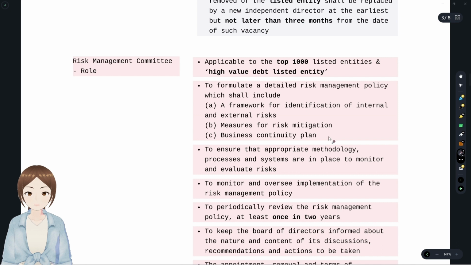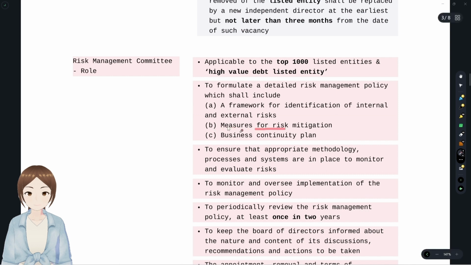And why do we need to identify the risk and mitigate that risk? In order for our business to survive, in order for our business to continue, a business continuity plan. The next role is to ensure that appropriate methodology, process, and systems are in place to monitor the evaluated risk. We see in SMPE, MAVE, DWAI, Six Sigma, after implementing any kind of remedial actions or any kind of solution, what do they do? They monitor that. The same applies here.